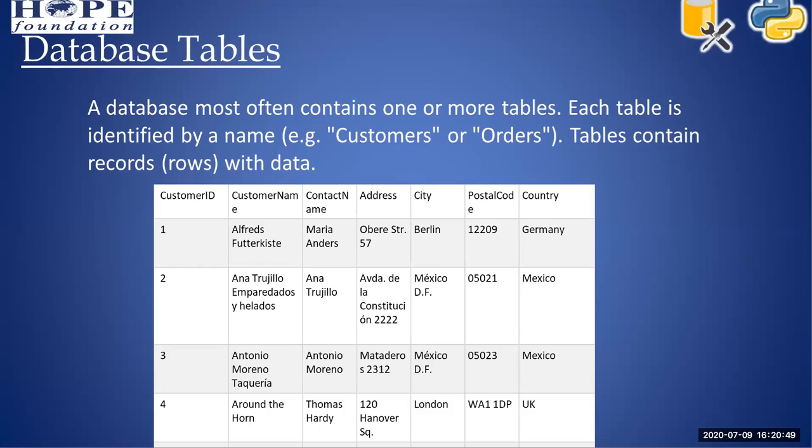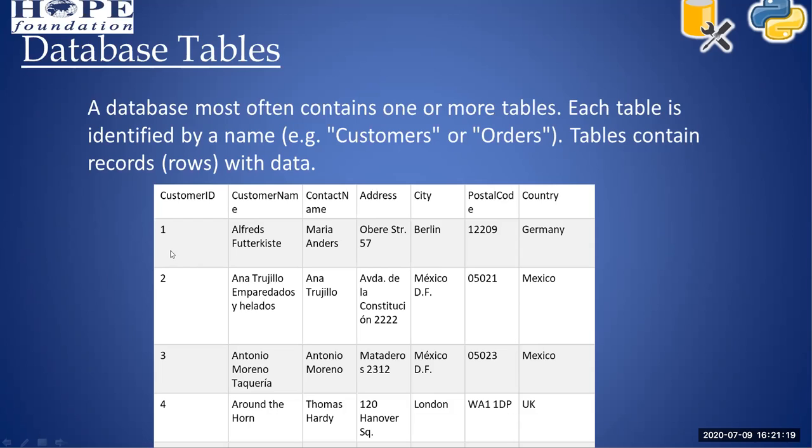This is the same sample database, so a sample table entry. Here we have customer id, customer name, contact name, address, city, postal code and country. These are all called fields. Customer id is a field, customer name is a field, contact name is a field, address is a field, city is a field, and postal code and country are also fields. These are all column names, right?